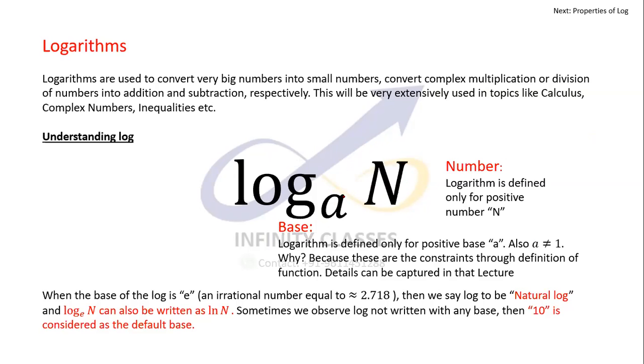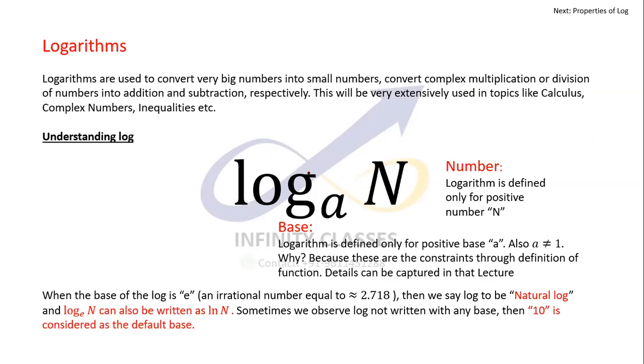Something similar applies to the base also. The base also needs to be a positive number. These are the constraints which come from the definition of logarithms, how we have defined them. We'll learn a lot about logarithms in the functions chapter, which we will be covering over the next few lectures.